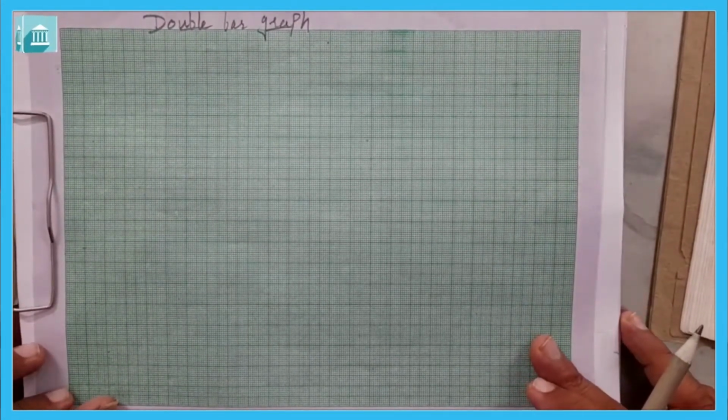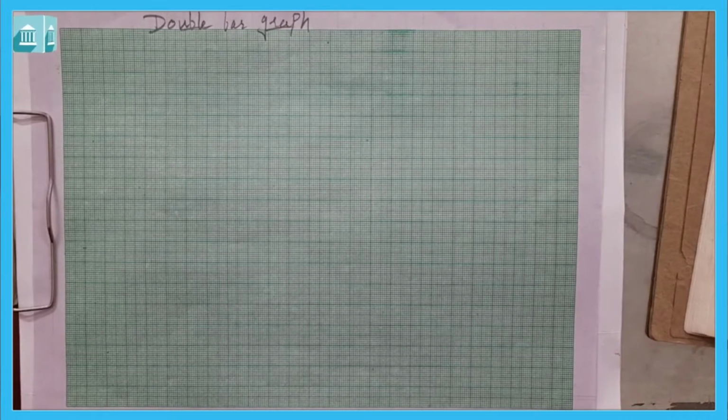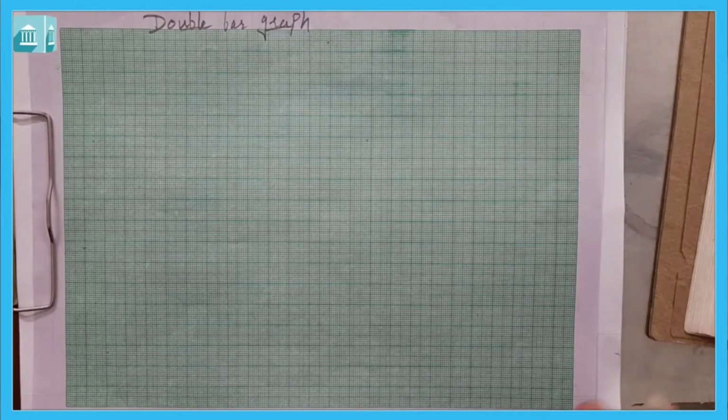Now let us see double bar graph. What is a double bar graph? A double bar graph we can draw like a bar graph only, but when we want to compare two things together, for example the comparison of temperature or the comparison of rainfall in a week, in 2 years, or the comparison of marks between half yearly and annual exam. In this way we can compare two things in a single graph. At that time we need to draw a double bar graph.